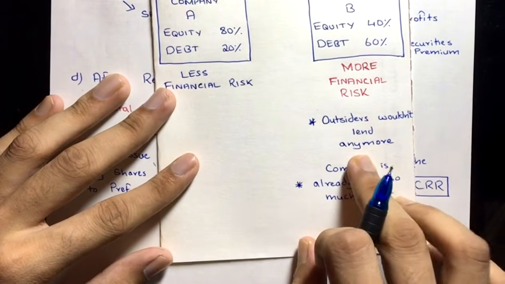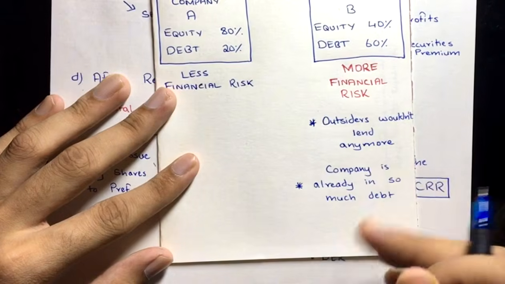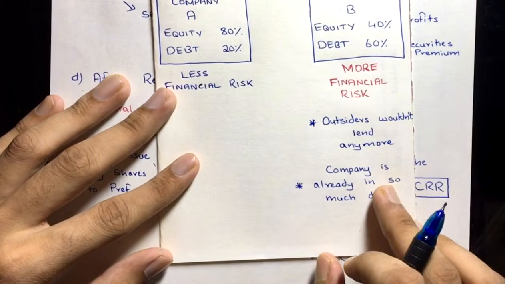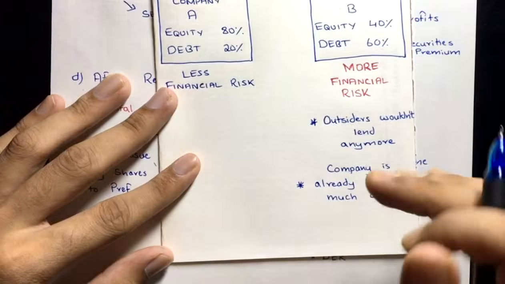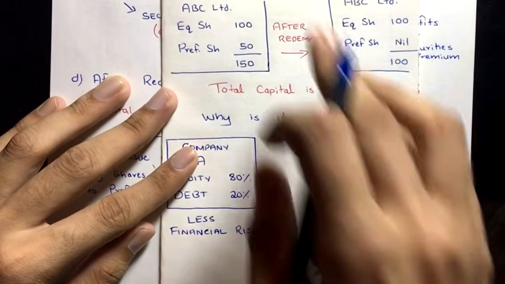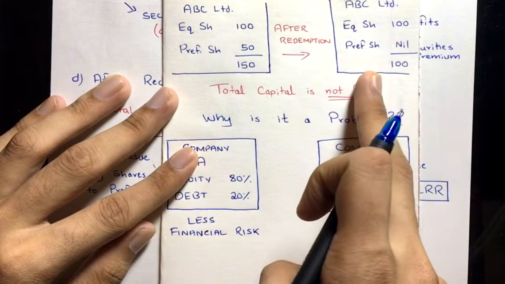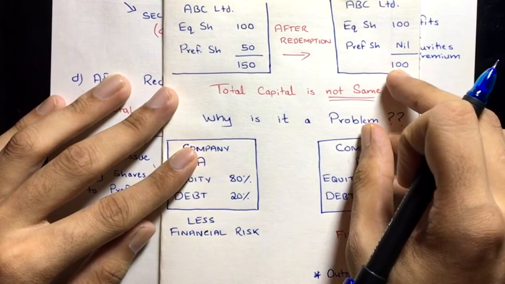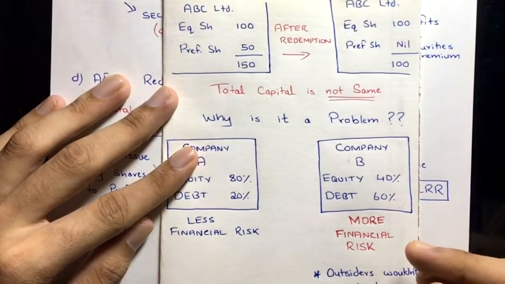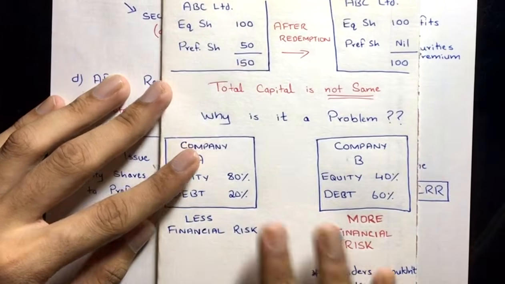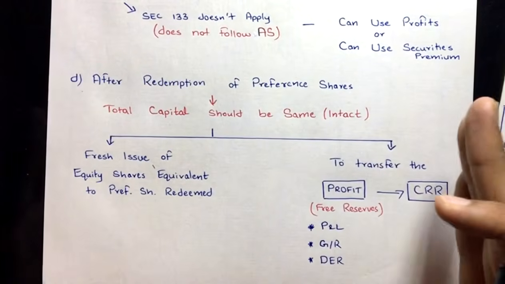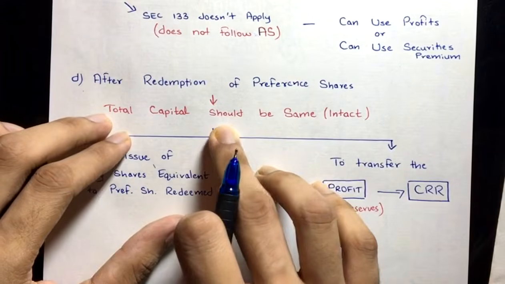The outsider wouldn't lend anymore, right? They wouldn't invest in this company. So the reputation of the company will go down in the market if there is more debt. And if we don't comply with section 55, what will happen? As I said, the total capital will reduce, but in proportion to the debt, the owner funds will get reduced, and then it will become very risky. So that is why section 55 suggests that total capital should be the same.